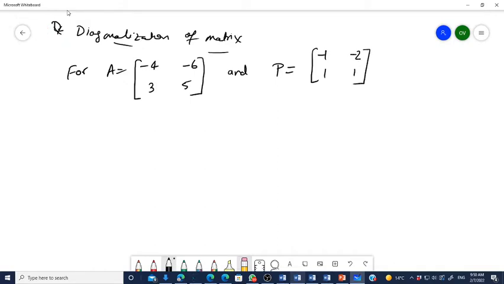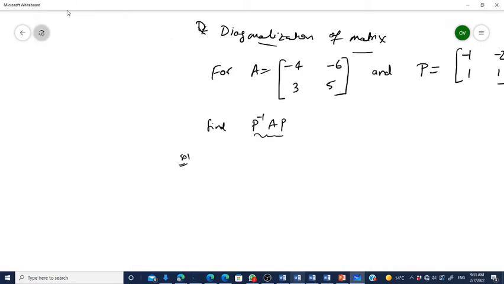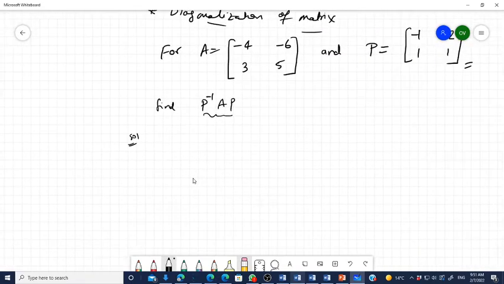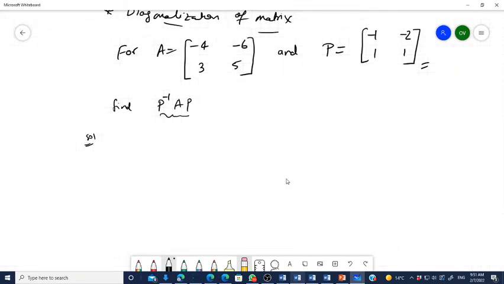What is the P matrix? I will tell you after some moment. Try to find out P inverse A P. Just try to find it and then see the result. Okay. When you try to find this P inverse A P with the help of this matrix A and matrix P, you will find that...